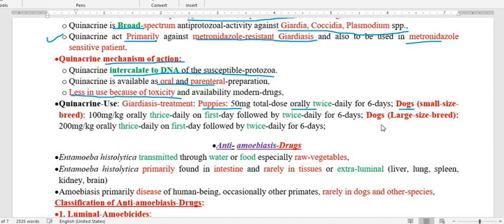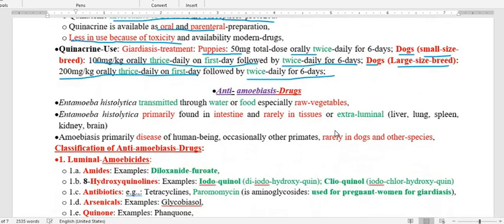For a small dog and a large dog, the dose varies. For a small dog, the dose is 100 mg per kg body weight, thrice daily on the first day, followed by twice daily up to 6 days. Whereas for a large dog, the dose is 200 mg per kg orally, thrice on the first day, and thereafter twice daily for 6 days. So this is all about the anti-giardiasis drug.